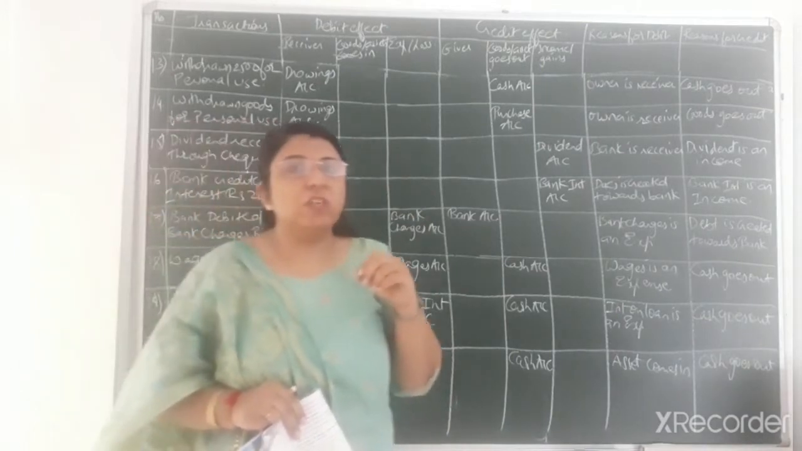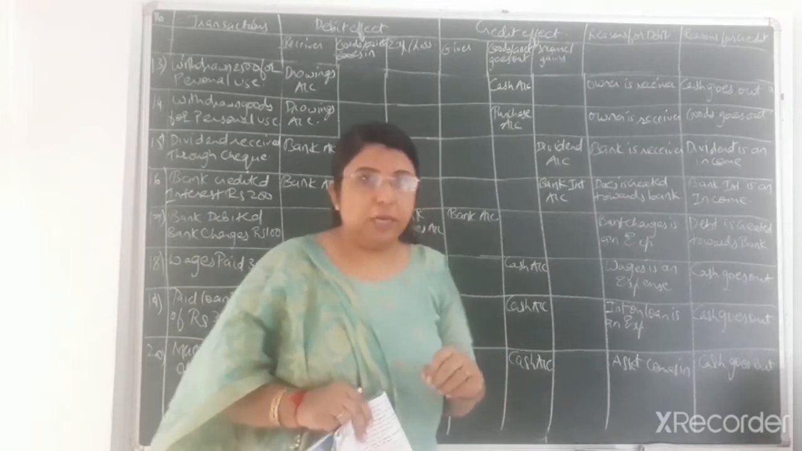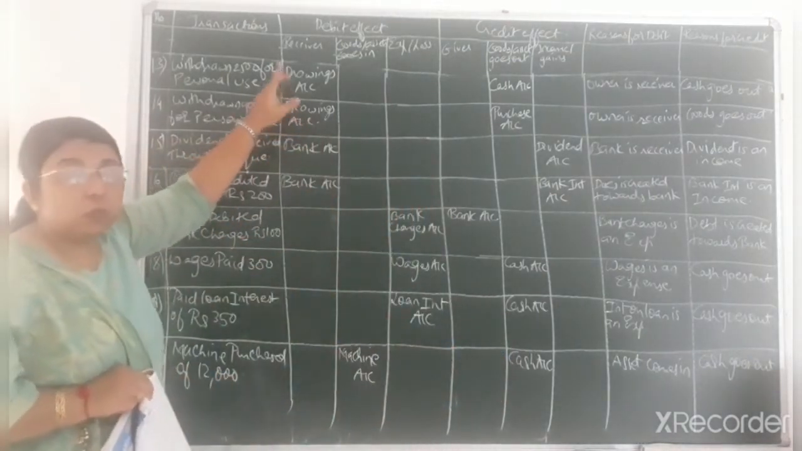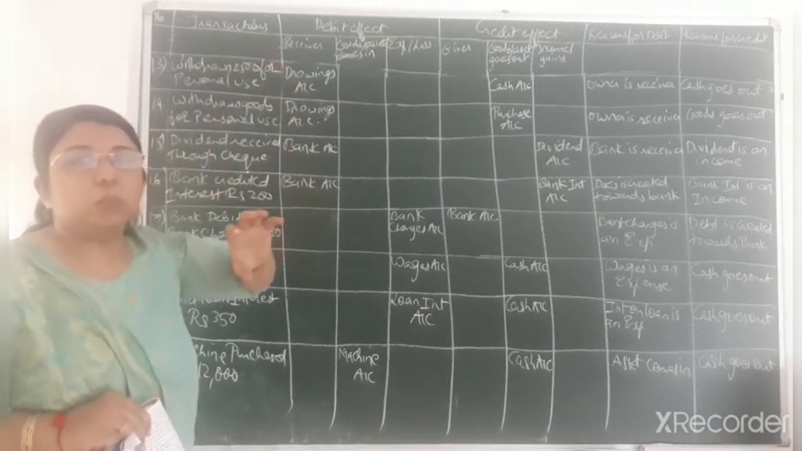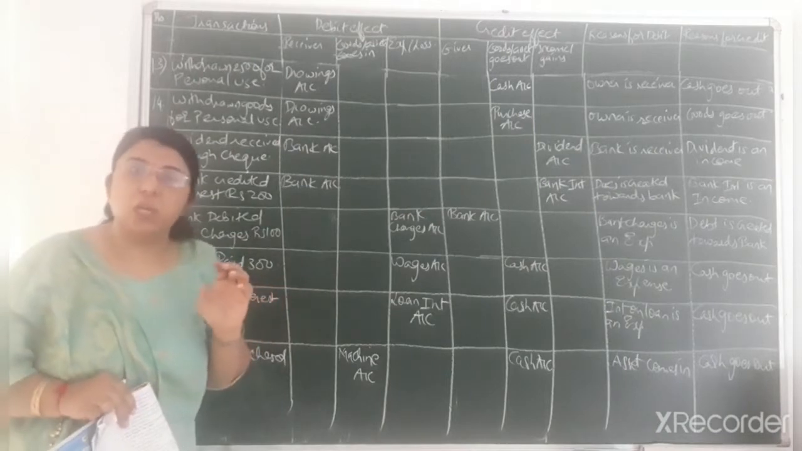Capital account will always have a credit balance and drawings account will have a debit balance. So here you can see drawings account, that is debit the receiver, because the owner is the receiver of that much amount of cash from the business that he is withdrawing for his personal use.